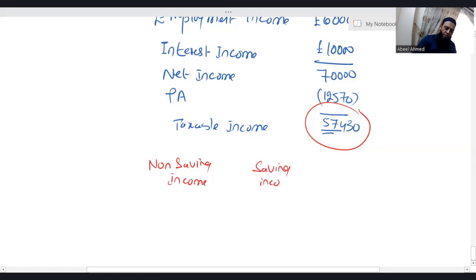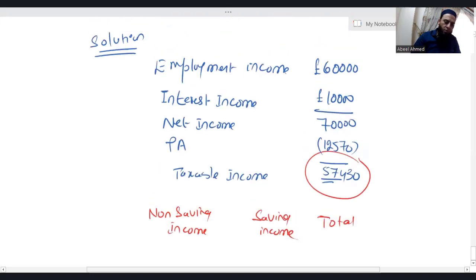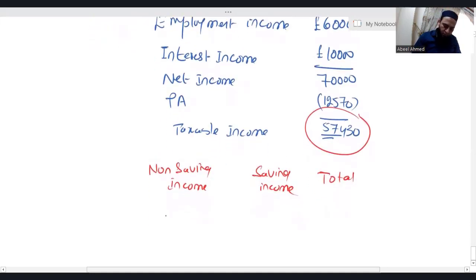We have 1 column for the non-saving income, another column for the saving income, and the third column is total. Non-saving, we have 60,000. Saving income, which is interest income, we have 10,000, and the total is 70,000.